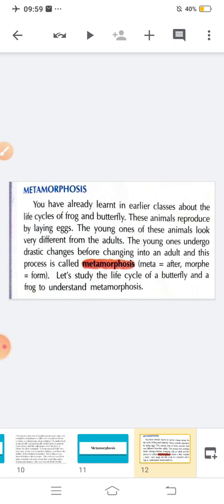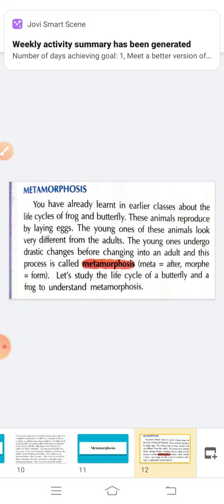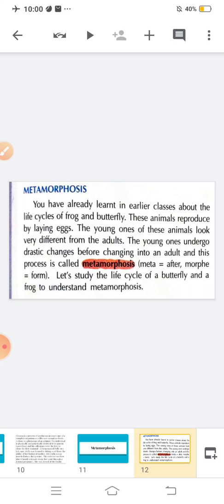So basically, where the young one is completely changed from the adult, the process through which they change is known as metamorphosis. Meta means after and morphe means form.